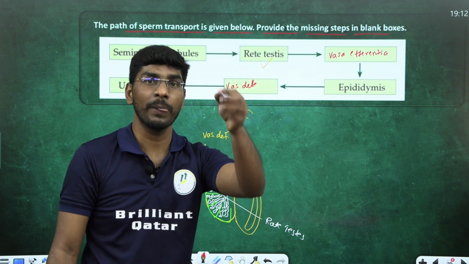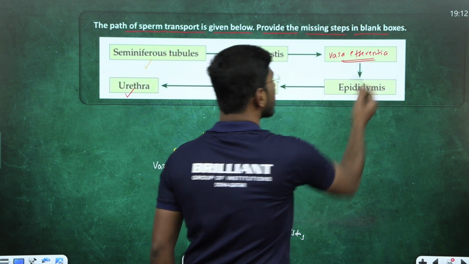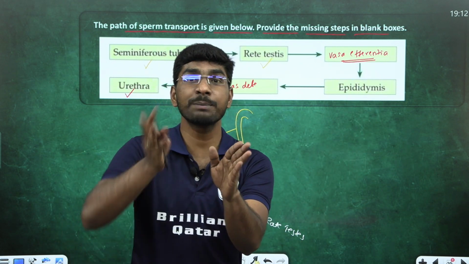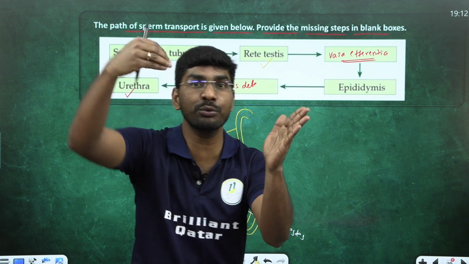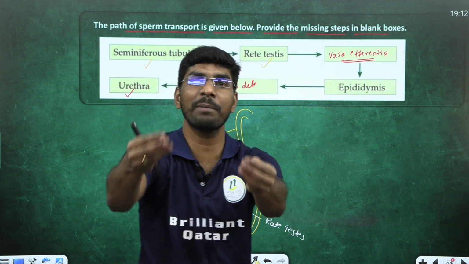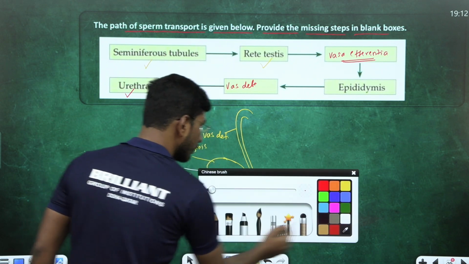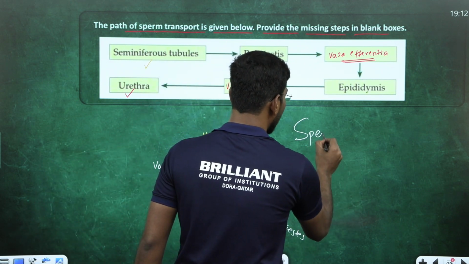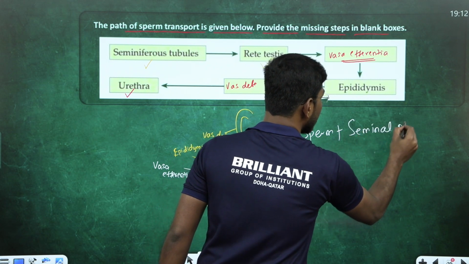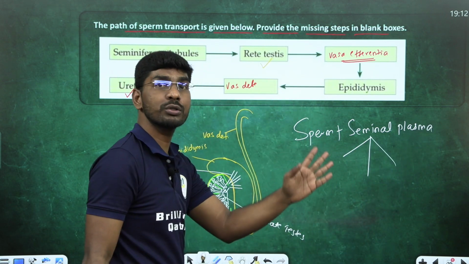Sometimes you will get a question: what happens if the vasa efferentia get blocked? Sperm cannot move from testis to epididymis. So in the semen, no sperm, only seminal plasma can come out. What is semen? Do you remember this one? Semen is the cellular part of sperm plus seminal plasma. Seminal plasma is secreted by three accessory glands.